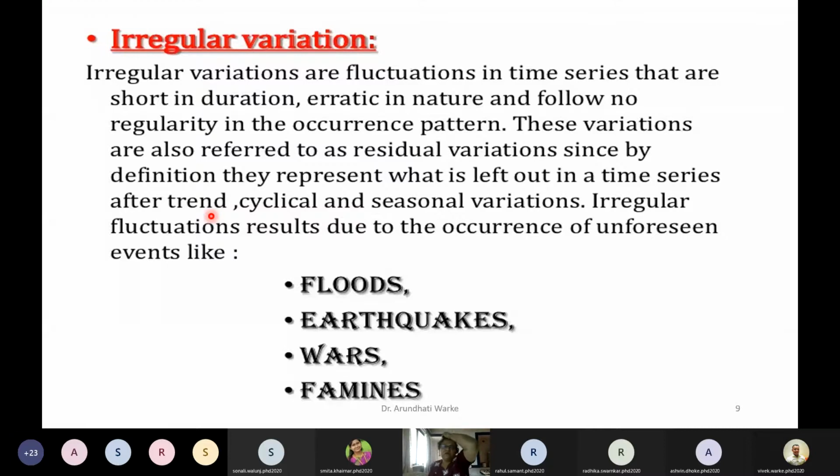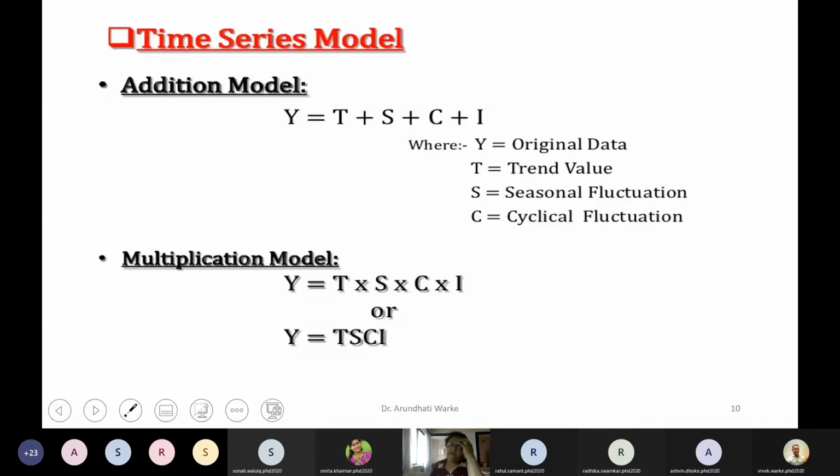These variations are also referred to as residual variations, since by definition they represent what is left out in a time series after trend. Cyclic and seasonal variation, irregular fluctuation results due to the occurrence of unforeseen events. I have explained it to you. These are irregular variations. Then what are the time series models?